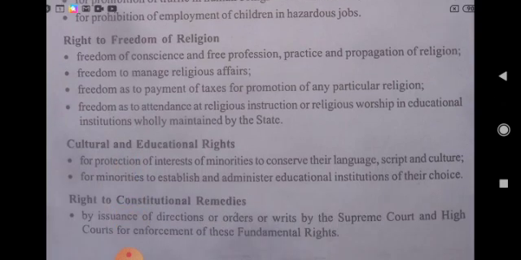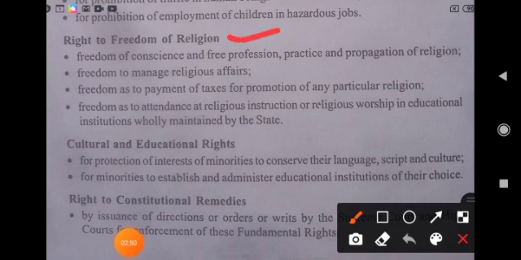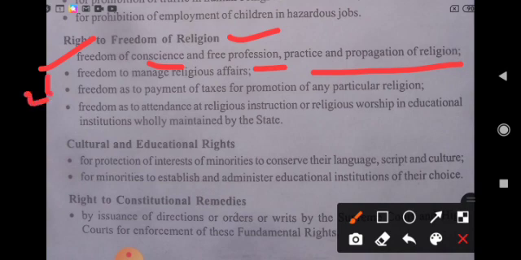Now comes the right to freedom of religion. Article 25 says freedom of conscience and free profession, practice and propagation of religion. Article 26 is freedom to manage religious affairs.